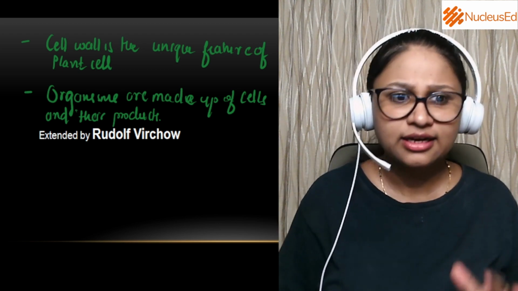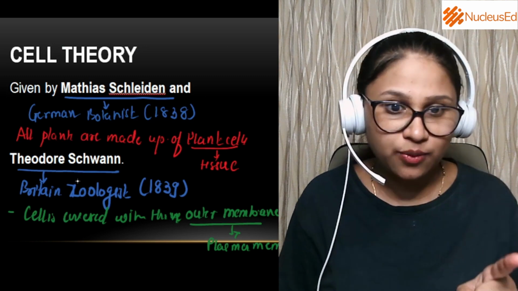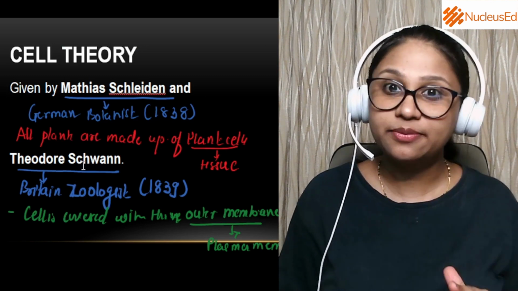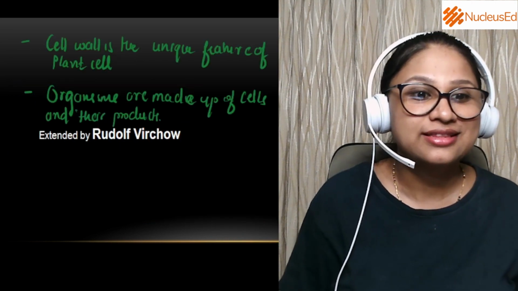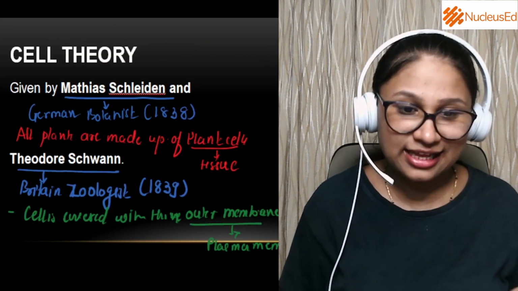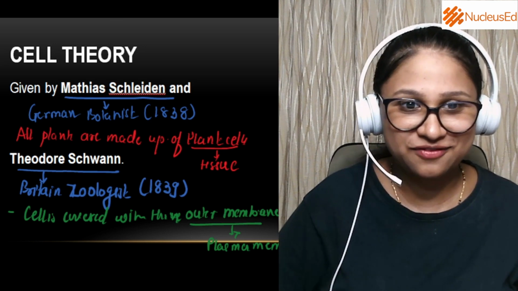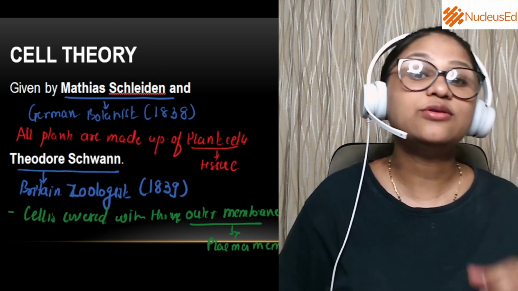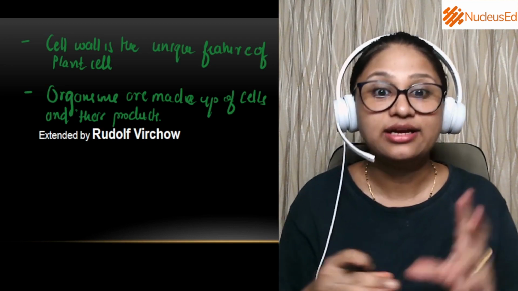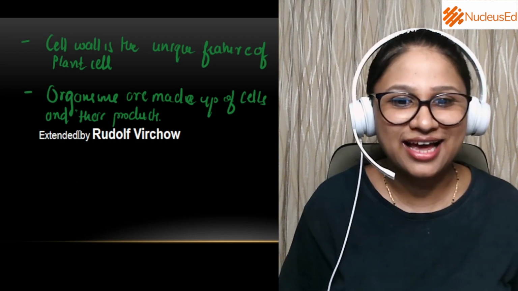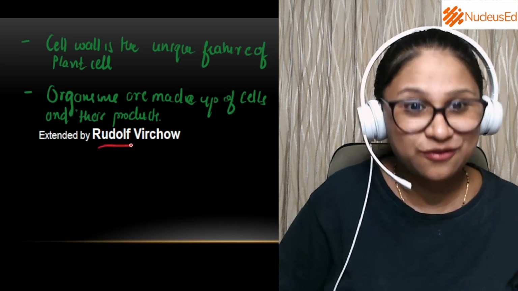But both Theodor Schwann and Matthias Schleiden were not able to explain how the new cell came. So they faced one failure. This cell theory was facing one very important failure, that was how the new cell came. To tell us about this, there came a new scientist, Rudolf Virchow.